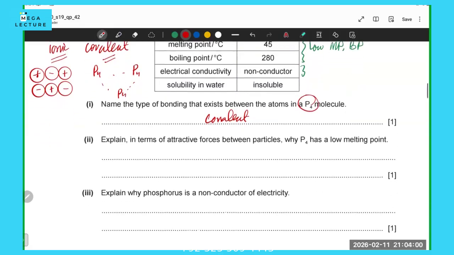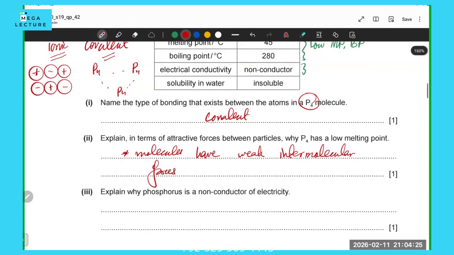Explain in terms of attractive forces between particles. P4 has a low melting point because the molecules have weak intermolecular forces. So they have very weak intermolecular forces, which is why they all have low melting points.